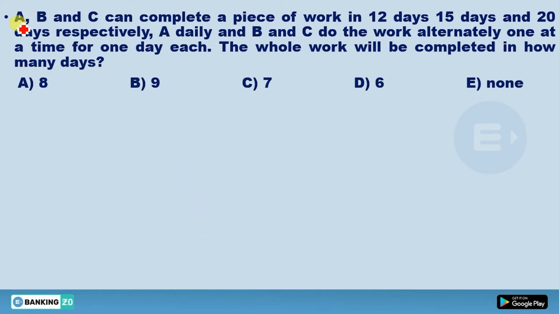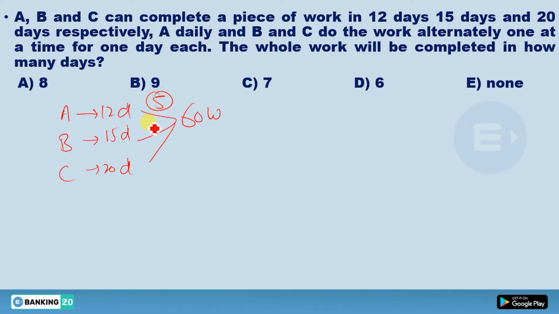First question was: A, B and C can complete a piece of work in 12, 15 and 20 days respectively. So A is doing in 12 days, B is doing in 15 days, C is doing in 20 days. So what should be the LCM? LCM should be 60 work. In 12 days 60, so in one day 5. In 15 days 60, so in one day 4 work. In 20 days 60, in one day 3 work. So this was very clear to you, I think. I have already done this in the previous video.